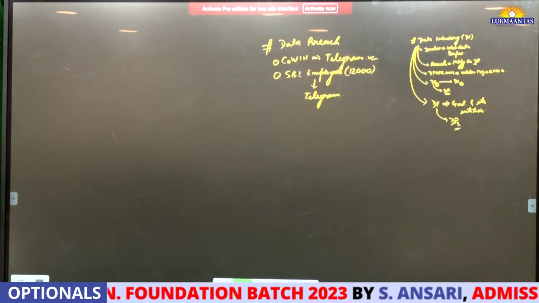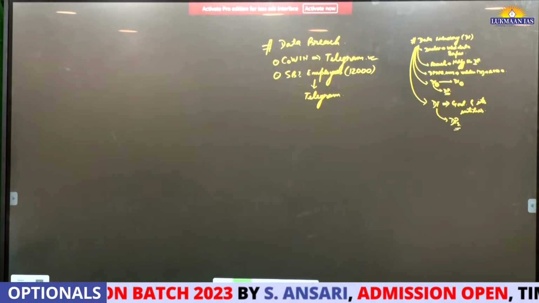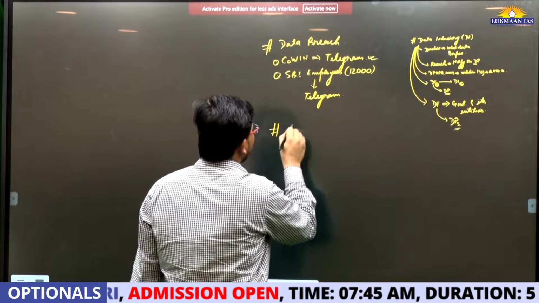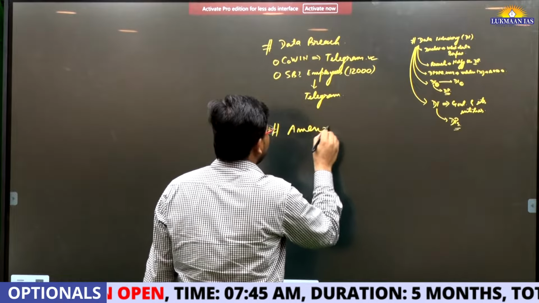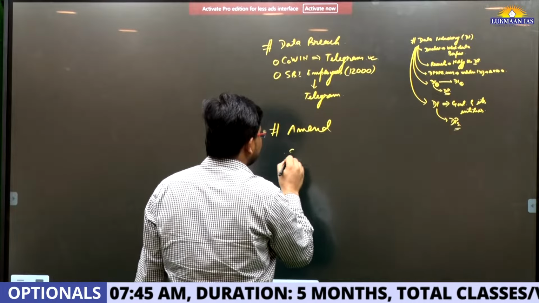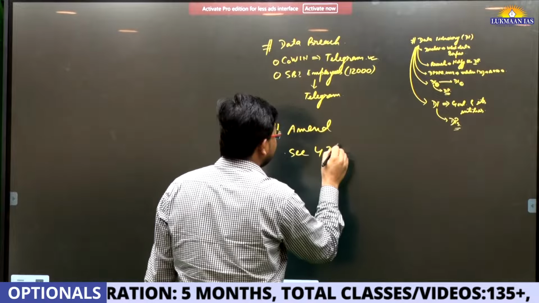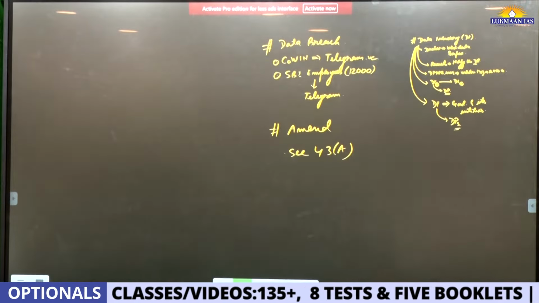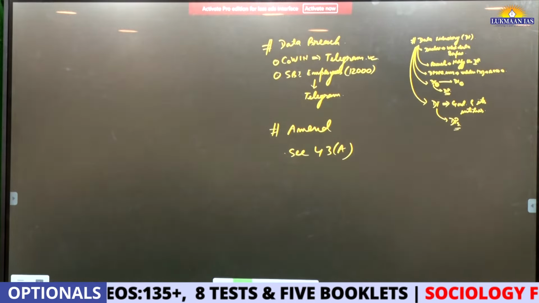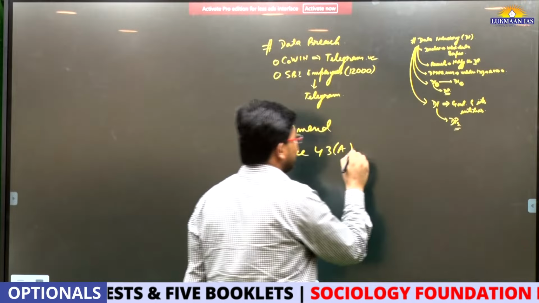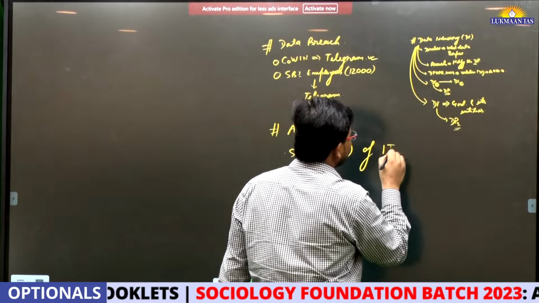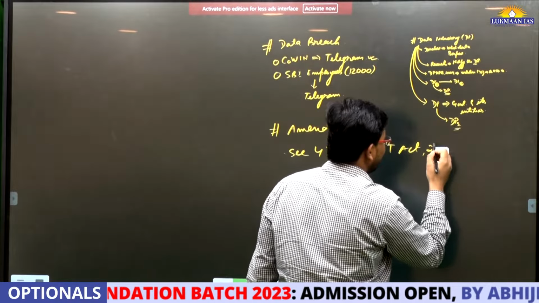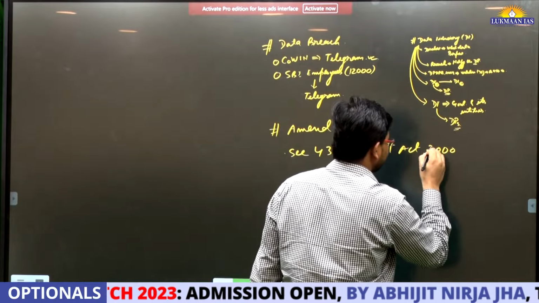And also, what does it seek to amend? This Digital Personal Data Protection Bill seeks to amend, if I am not wrong, section 43A of the Information Technology Act 2000, the IT Act 2000.